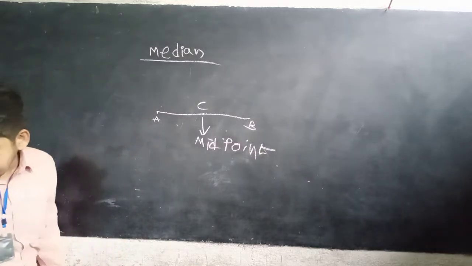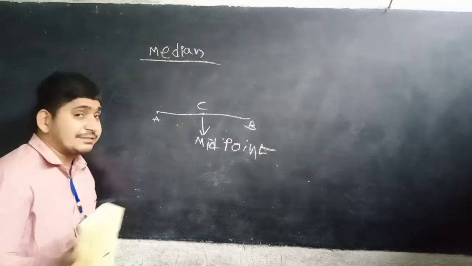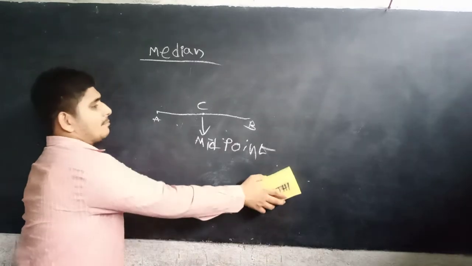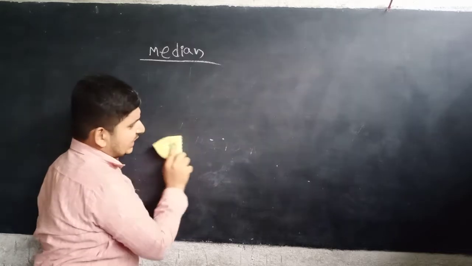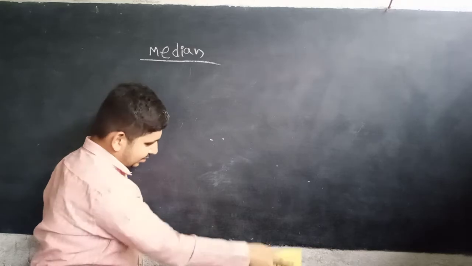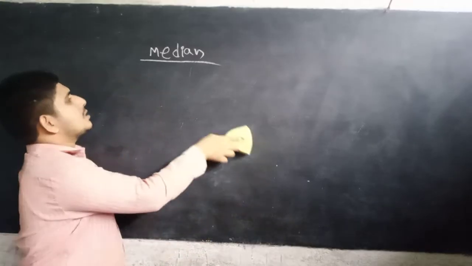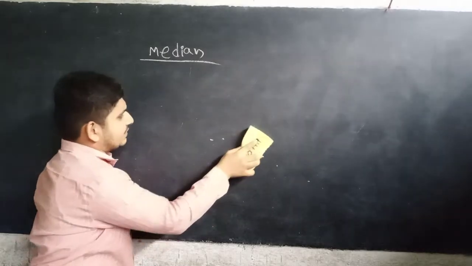Similarly, median is the middle value of the observations in the given data.